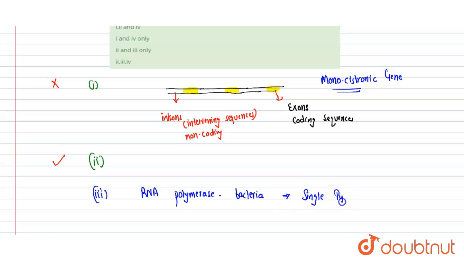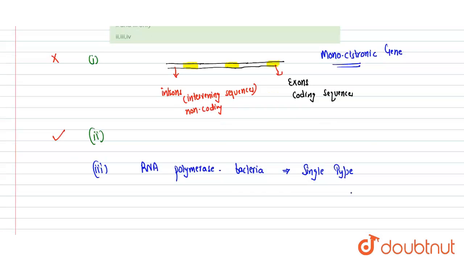It is a single type of RNA polymerase which has 4 catalytic subunits and 1 regulatory subunit, that is the sigma.